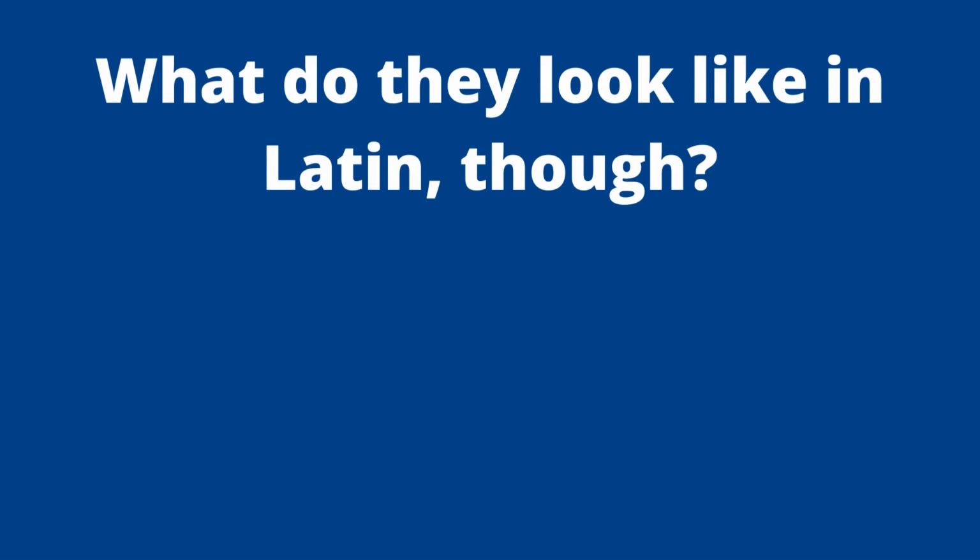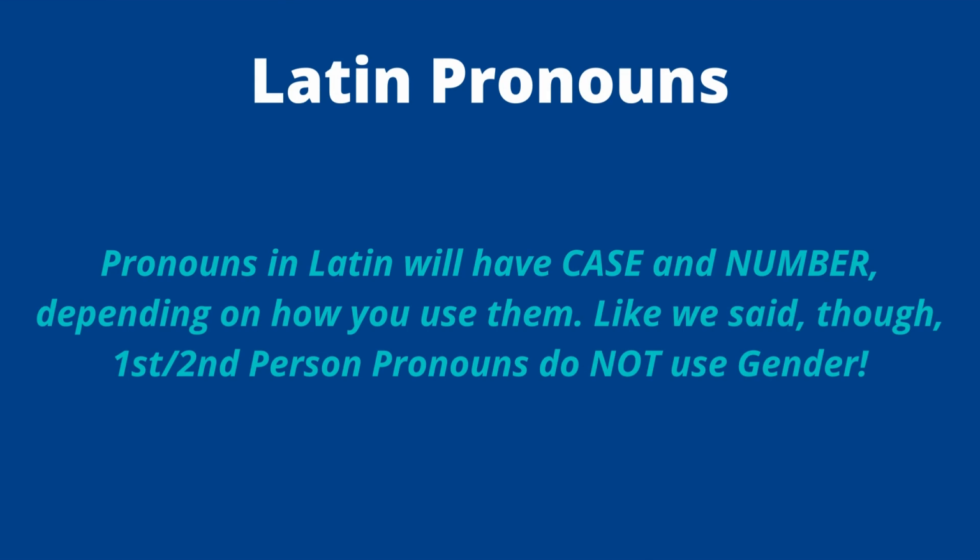But now we want to move forward and think, what do they look like in Latin? We got the English down, but how does this all work in Latin? So in Latin, pronouns have case and number, depending on how you use them. At least first and second person pronouns have case and number. Like we said, first and second person pronouns do not have gender though. If I say to you, I am happy, you have no idea the gender of I. It's not obvious. Same thing with we, you, or you all. There's no gender attached. Now, I will say for third person pronouns, there is gender attached, but like I said, we're dealing with just first and second for now. So case and number is what we're looking at here.